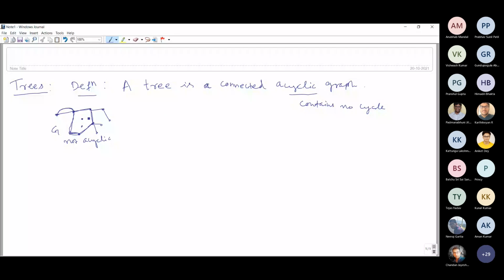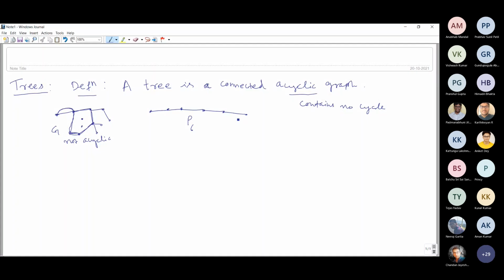So what does a tree look like? One example we can quickly have is any path. Here I have drawn the path on six vertices, P6. This is an example of a tree. It is connected, yes, and also acyclic; it contains no cycle.